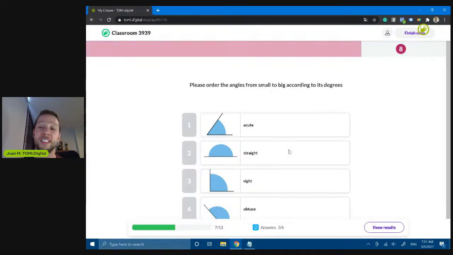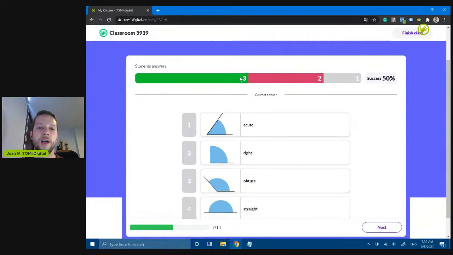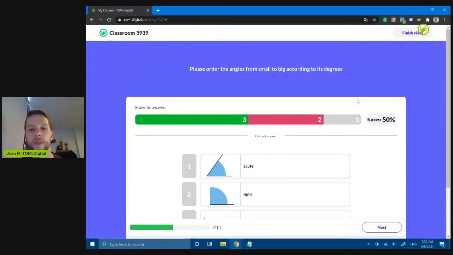That means that probably she already checked the screen, and it said that you are in the first place. Great. So there it is. 3 answered correctly, and 2 did it wrong.